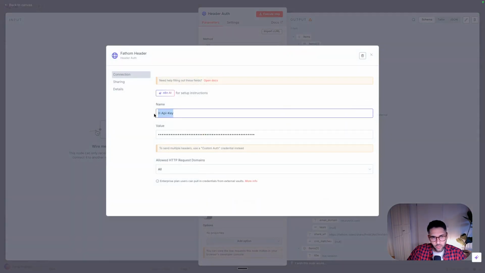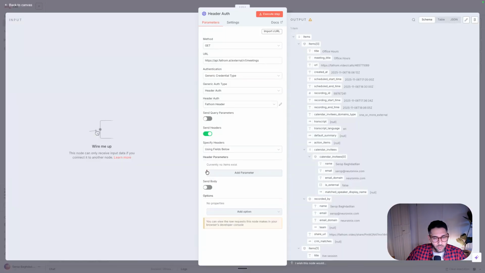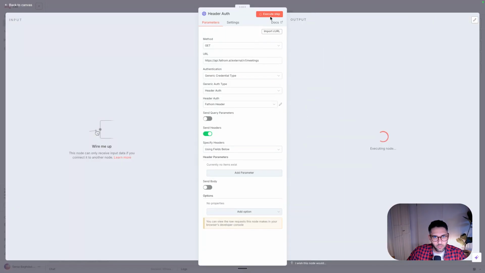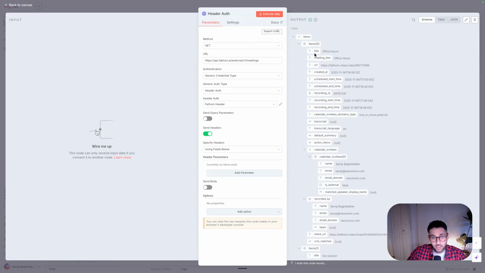Where do you get this value? Usually Fathom, once you need to copy their API key, tells you to add this value in front of it. Some people call it X API key, some people call it something different. So it depends on the provider. And to connect with it, basically you just need to adjust the name. And that's basically it for the header auth. And then you can basically call this and actually have access if you are authorized.